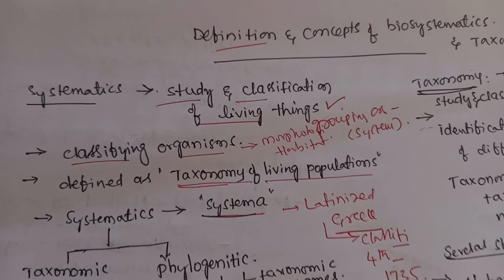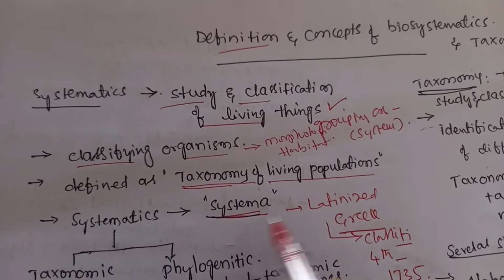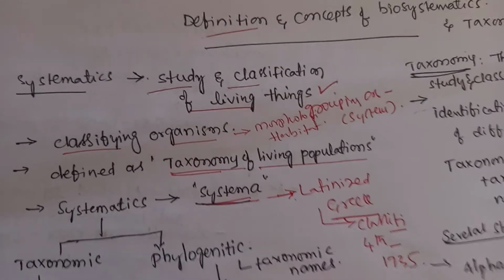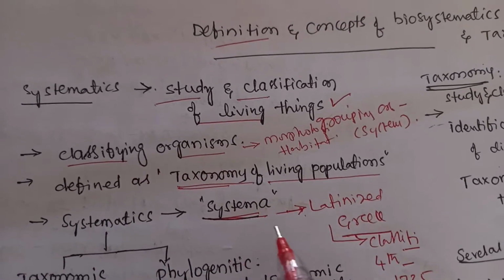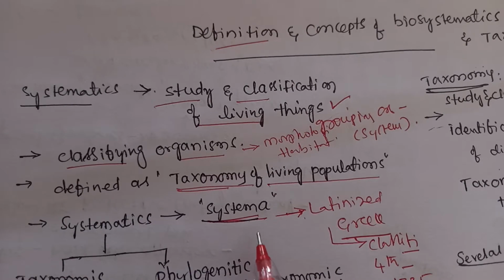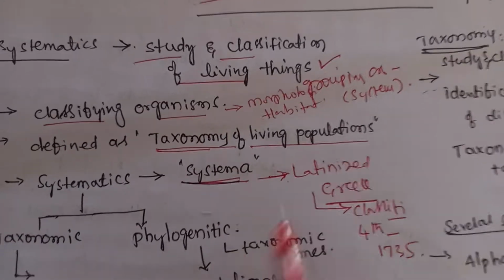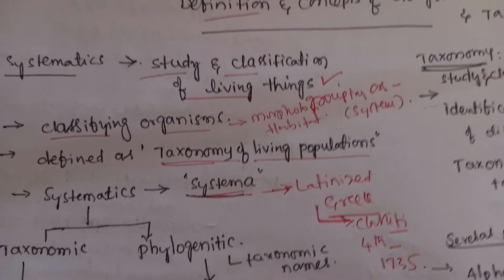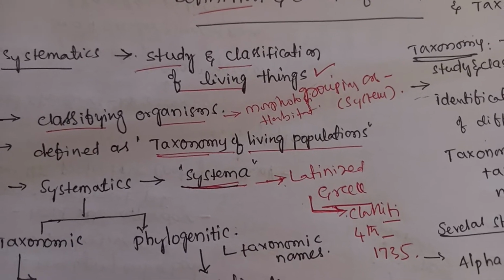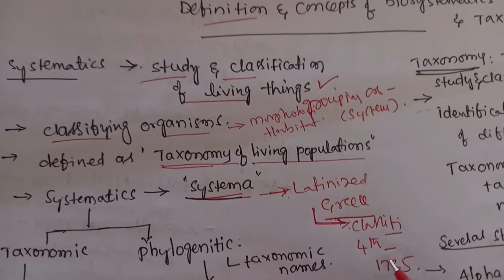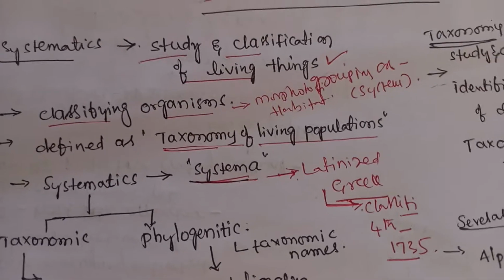This word belongs to Latinized Greek, and it is applied to the system of classification developed by Carolus Linnaeus in the 4th edition of Systema Naturae in 1735.